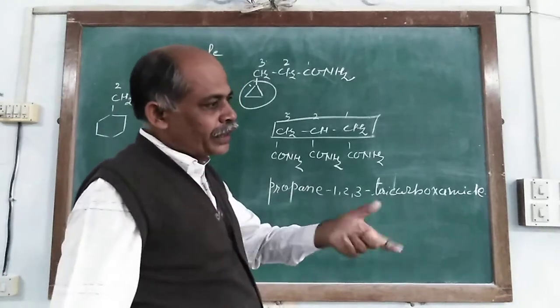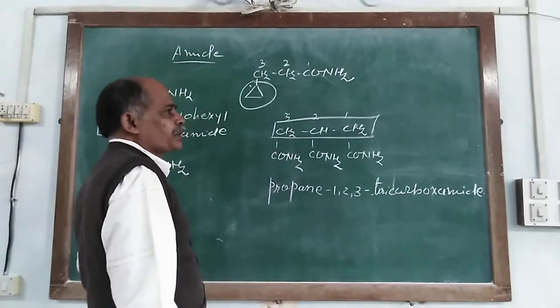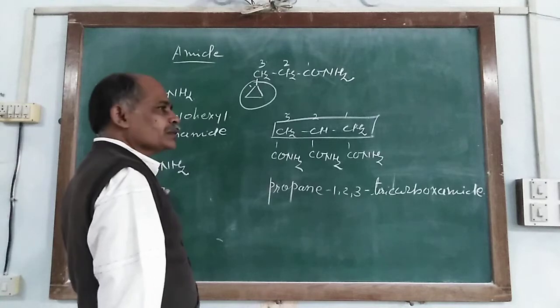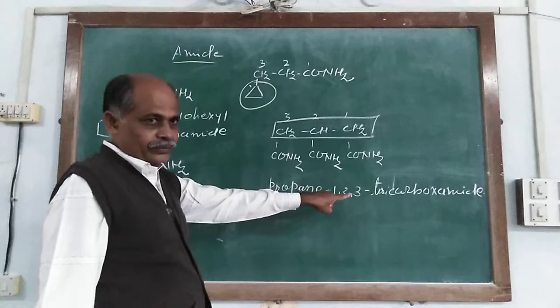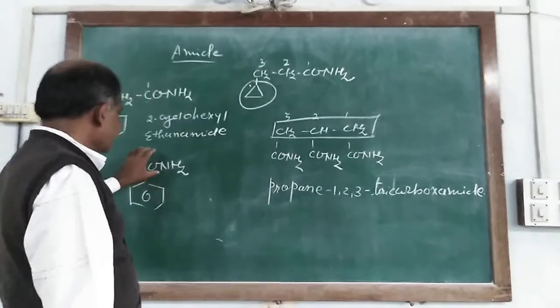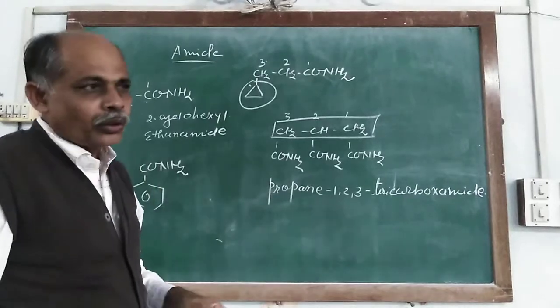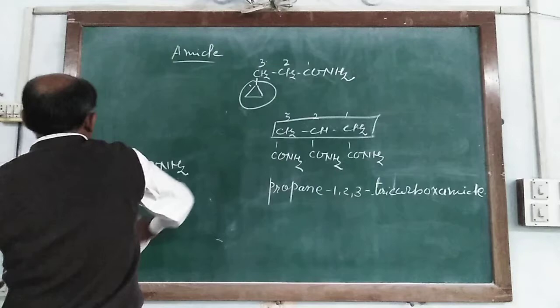The common names are also accepted as IUPAC nomenclature for this compound. So it is known as benzenecarboxamide. It is also written as benzene carboxamide, and all its common names are also accepted in the IUPAC system.